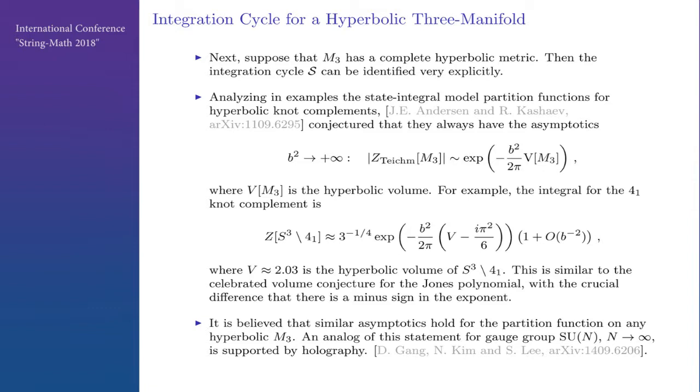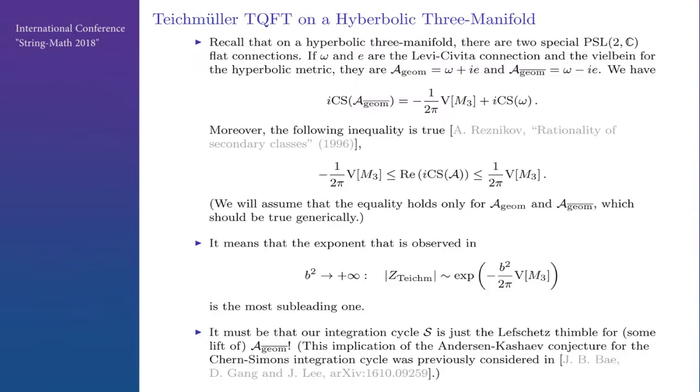And if we run this story for SU(N) instead of SU(2), then for N going to infinity, we can support this by a holography argument. Recall that on a hyperbolic 3-manifold, there are two special flat connections, PSL(2,C) flat connections, which are made from the Levi-Civita connection and the Higgs field.